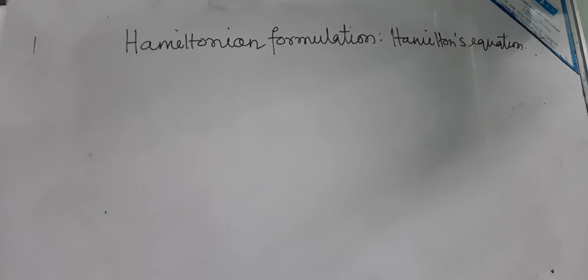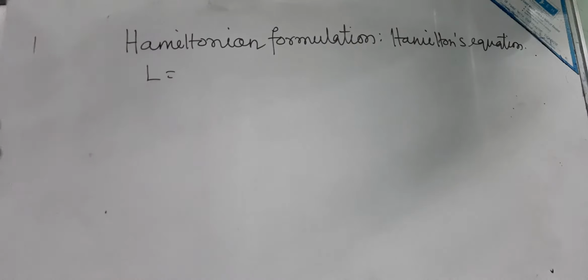In this video, I will be talking about the Hamiltonian formulation of Hamilton's equation. To derive this Hamilton's equation, first we will talk about the Lagrangian, which is a function of the generalized coordinate Qj, the generalized velocity, and the time.